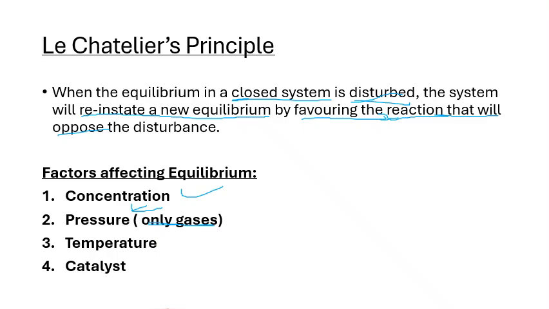The pressure doesn't affect the solids, or the liquids or anything else, it only affects the gases. And another factor that we have is temperature, and also a catalyst. Catalyst is a very interesting one. I'm going to show you guys what I mean by that.